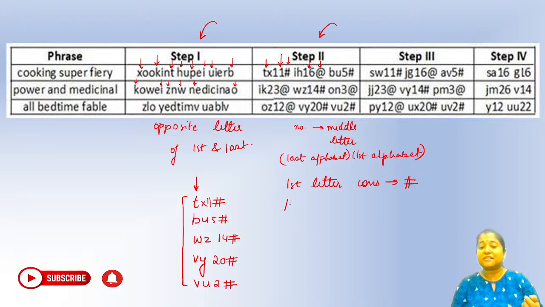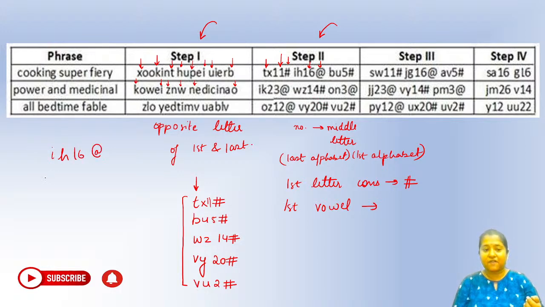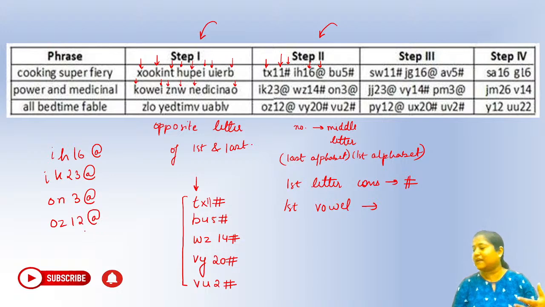Okay, and if the first letter is a vowel, like here you can see IH16, we have IH16 with @, IK23 with @, you can see we have ON3 with @, similarly OZ12 with @, right? So these are the @s here. What is the common thing between them? Each of them is starting with a vowel, right? So if the first letter is a vowel, then we have taken @ here. Okay, I hope this is clear, everybody.